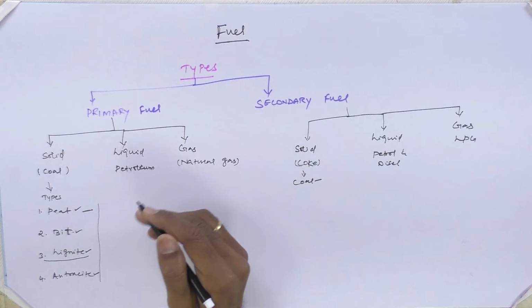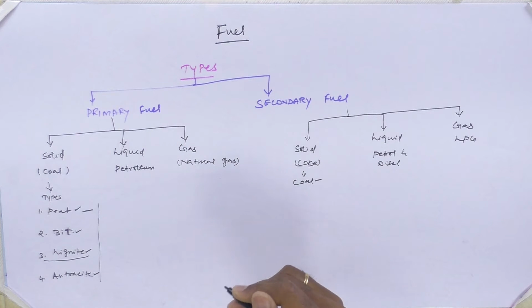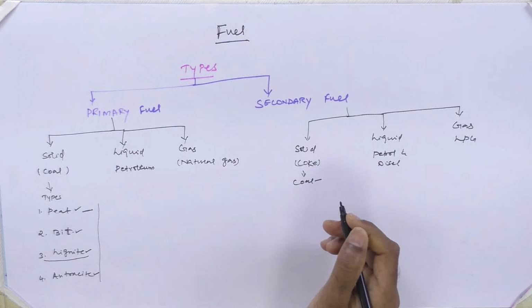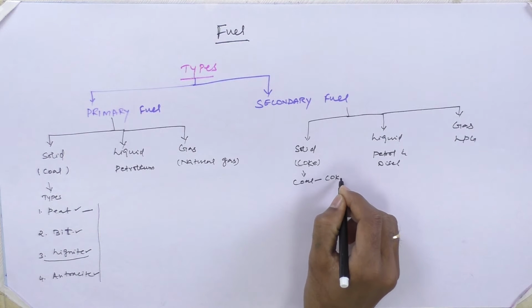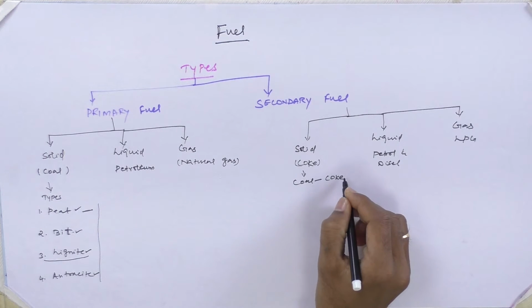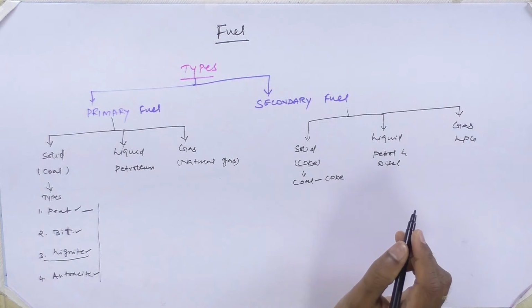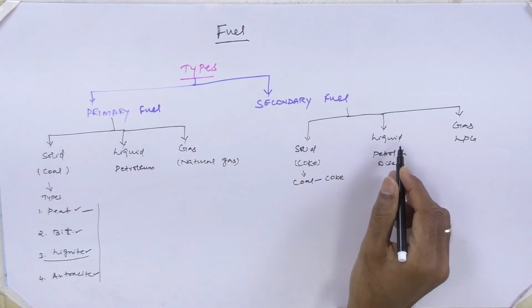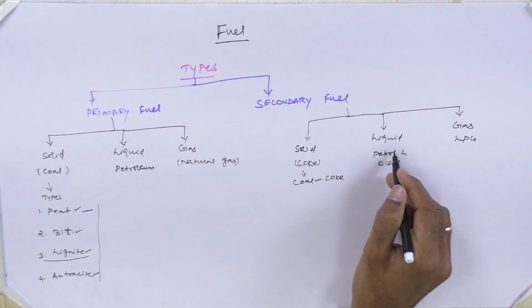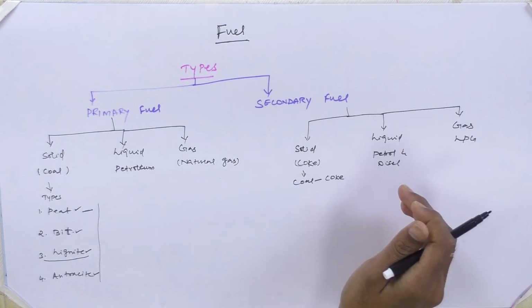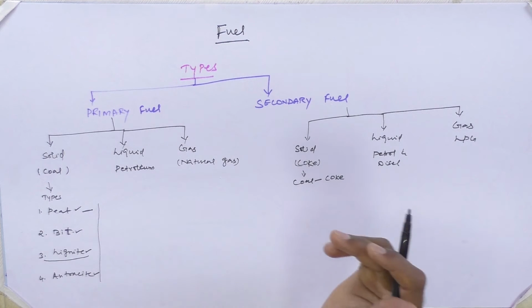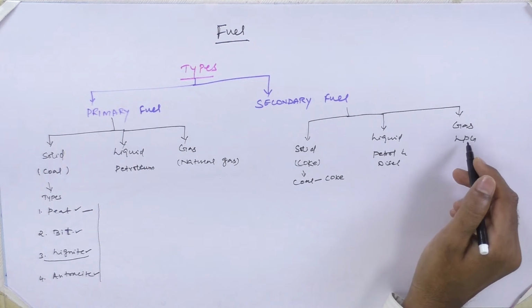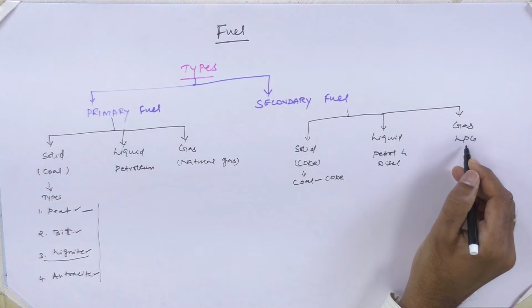Now we have to convert the hydrogen deficient coal into coke material. So conversion of coal into hydrogen rich carbonaceous material is called coke material. And liquid fuel is nothing but petrol and diesel, which come under this category, and it's a kind of synthetic fuel. So we are getting the petrol and diesel from the petroleum products after some modification process. And the last one is going to be a gaseous fuel, where LPG comes under this category.